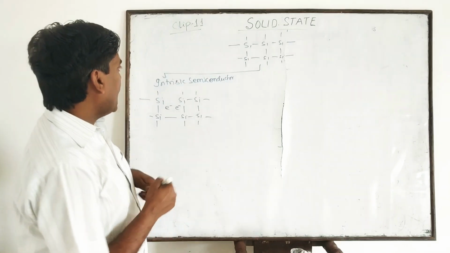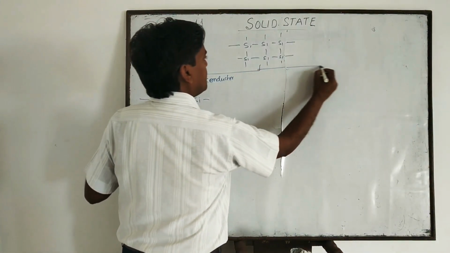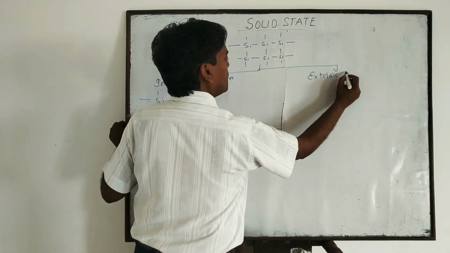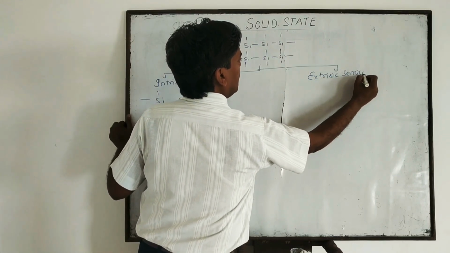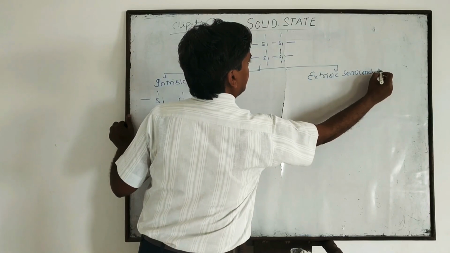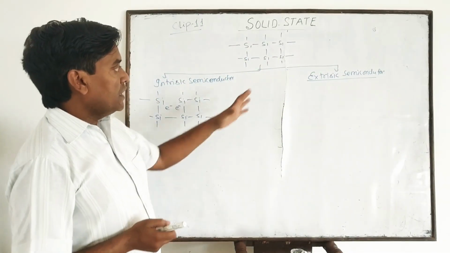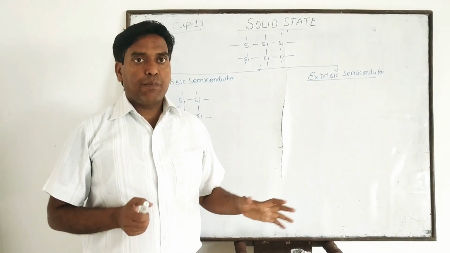Now I am going to explain extrinsic semiconductor. This type of semiconductor is prepared by doping.